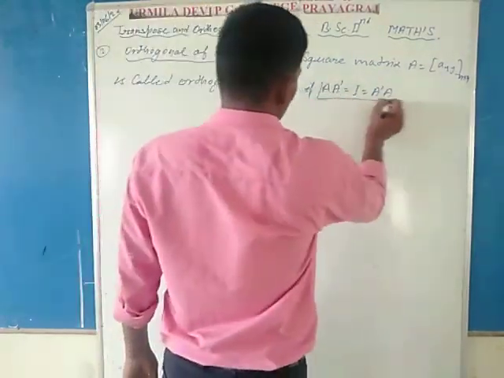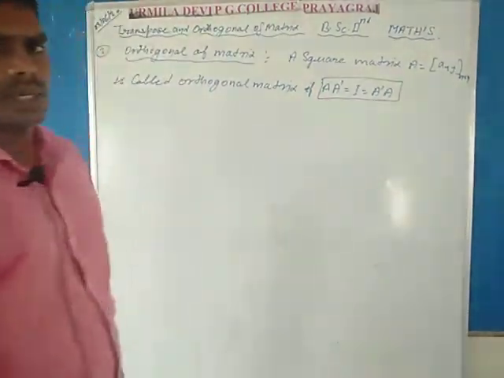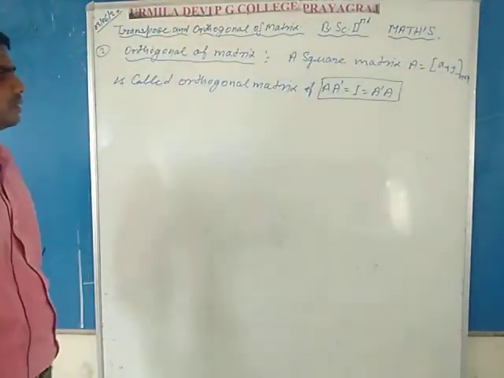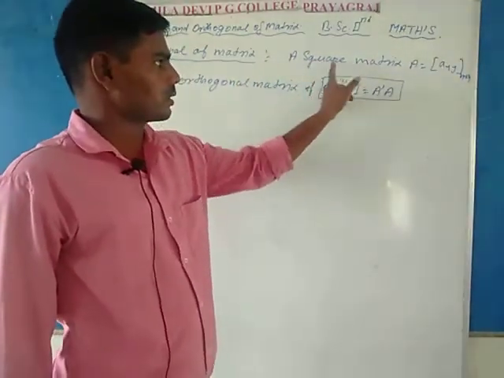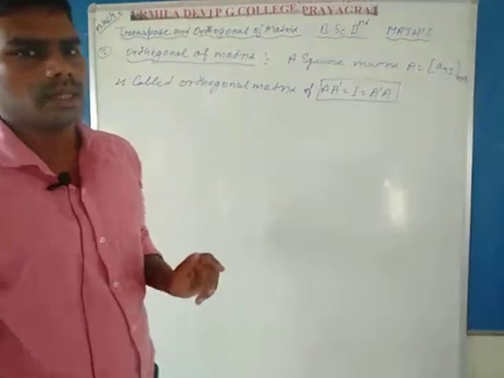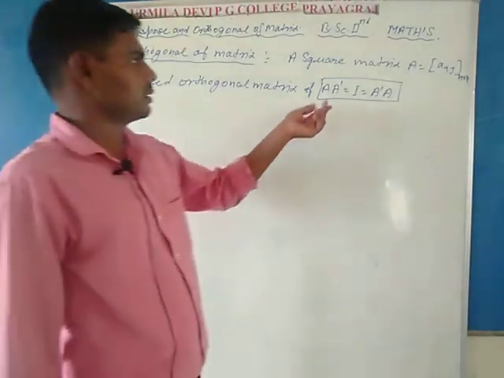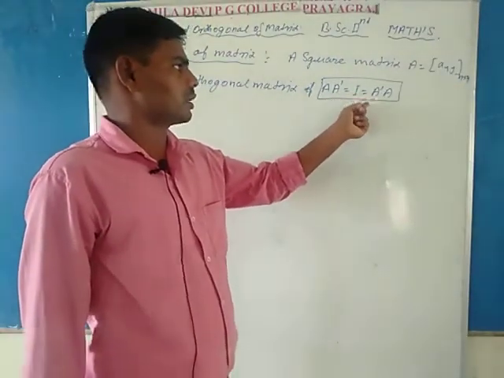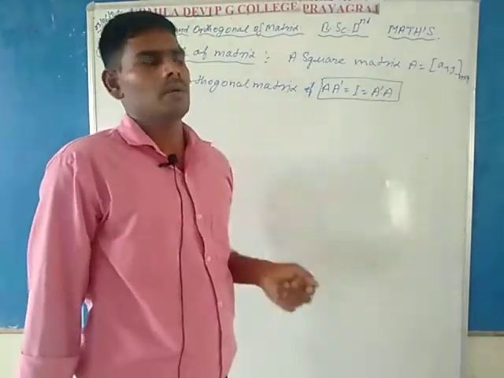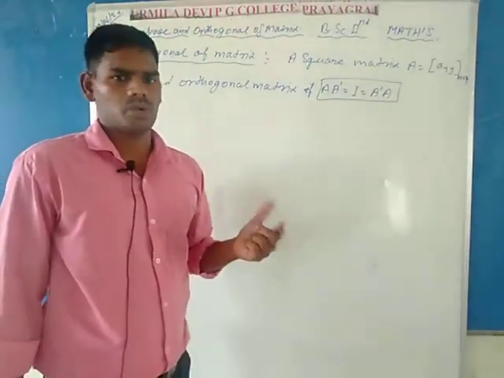This is an important equation. When matrix A is orthogonal, the important point is that it is a square matrix. Any square matrix A is orthogonal if A A dash is equal to the identity matrix I, which is equal to A dash A. Suppose matrix A is a square matrix.